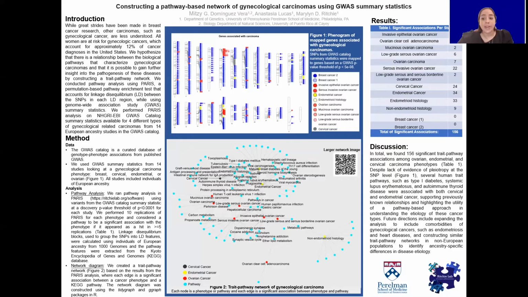Despite lack of evidence of pleiotropy at the SNP level, several human trait pathways such as type 1 diabetes, systemic lupus erythematosus, and autoimmune thyroid disease were associated with both cervical and endometrial cancer, supporting previously known relationships and highlighting the utility of a pathway-based approach in understanding the etiology of these cancer types. Future directions include expanding the analysis to include comorbidities of gynecological cancers, such as endometriosis and heart diseases, and constructing similar trait pathway networks in non-European populations to identify ancestry-specific differences in disease etiology.